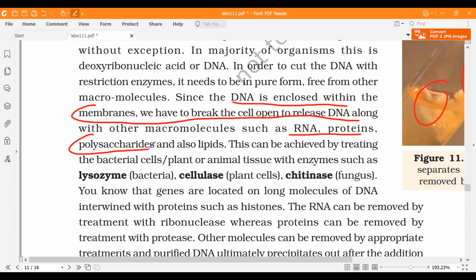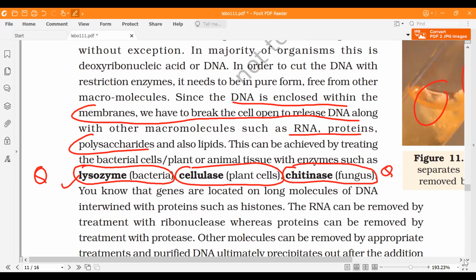Okay, so if you want to break down the cell membrane of bacteria, you can use lysozyme to break down the bacterial cell wall. For plant cell wall, you can use cellulase. Right, this is very important. And if you are isolating DNA from the fungus, you use chitinase, because the fungal cell wall is made up of chitin, if you know.